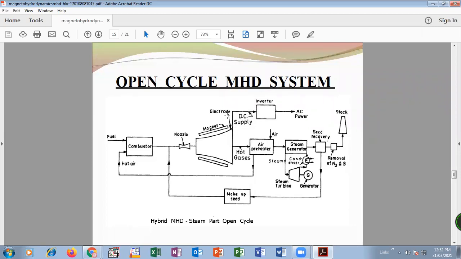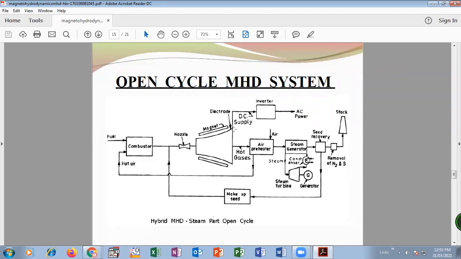Then we require AC, so there is an inverter assembly which converts the DC current to AC power. So here is the simple flow: the working fluid passes through the combustion chamber, then gets ionized, then passes through the strong electromagnetic field. Due to the movement of these ions, it creates EMF. There is a flow of electrons which creates DC power, which is then converted into AC power.